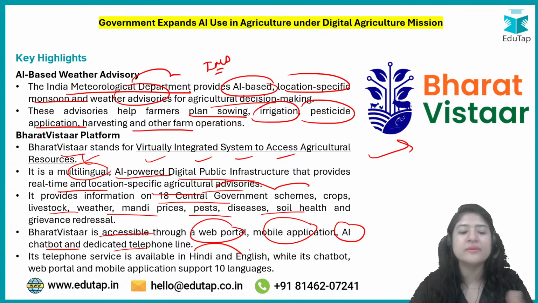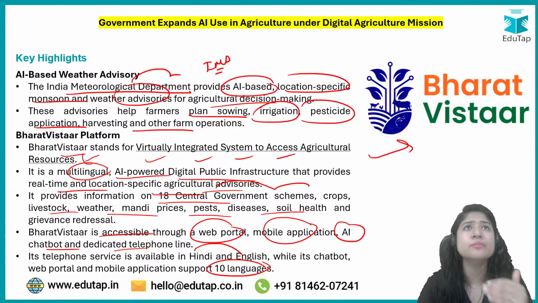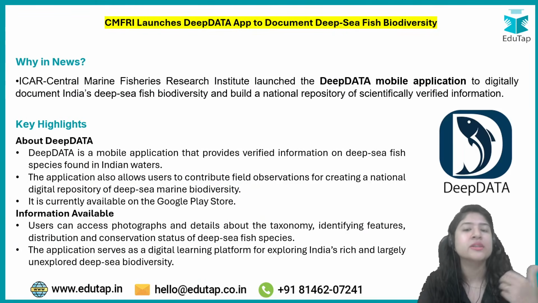And when we talk about the chatbot and mobile application, that supports around 10 languages. So it is to make things easier for the people. Okay, so that was your first news.